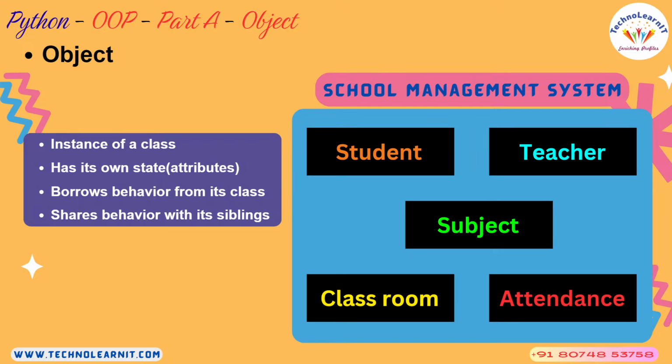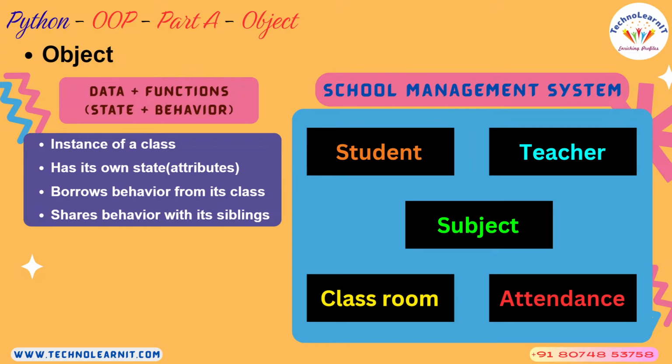Makes sense? And every object has its own state. I'll come to that with examples in some time. And it borrows its behavior from its class, that also I'll cover. And it shares the behavior with its siblings. What do siblings mean here? Siblings means there is a class, you create one variable and you create another variable. Both these variables, since they belong to the same class, become siblings to each other. Okay, don't worry about all that. I'll cover these in detail.